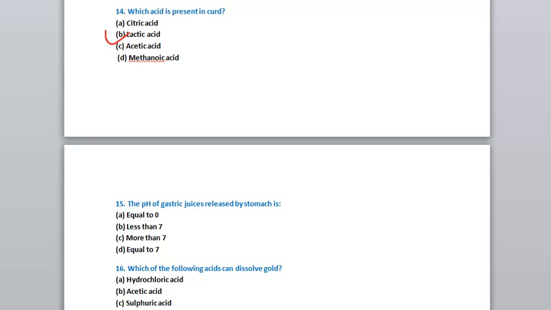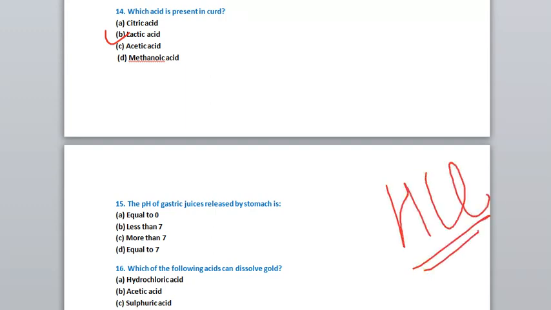Now question number 15, the pH of gastric juices released by the stomach is. So you know the stomach releases which acid? It releases HCl, hydrochloric acid. So what will be its pH? Obviously, as it is an acid, its pH will be less than 7. So option B is the correct option.